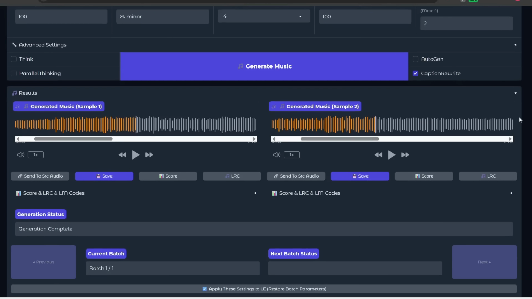Anyways, that sums up my tutorial on AceStep 1.5. This is hands down the best open source music generator you can use right now, and it's very good quality. I mean, some of these generations are as good as Suno version 5.